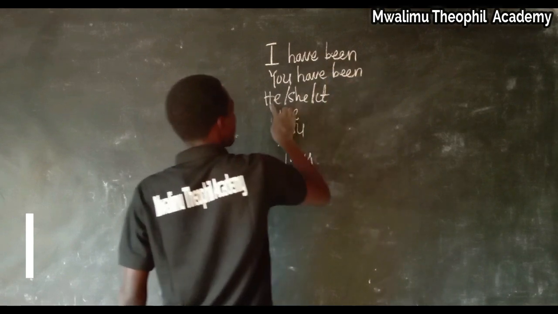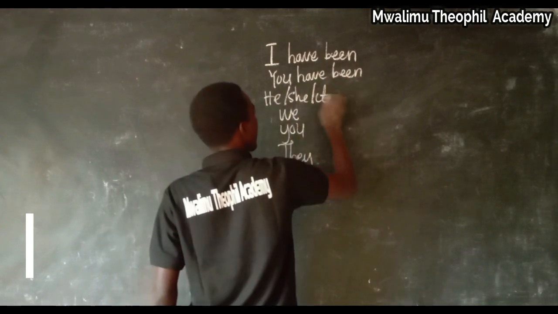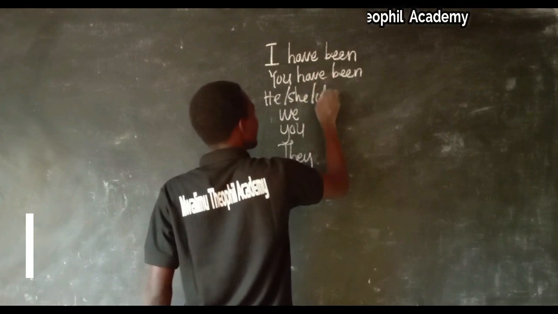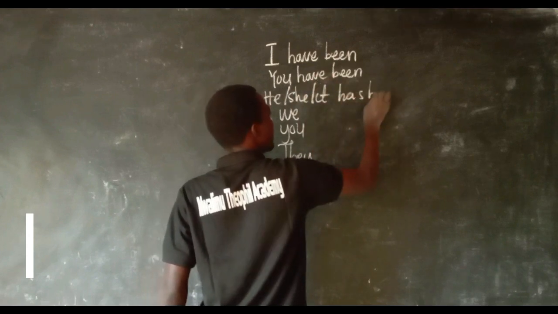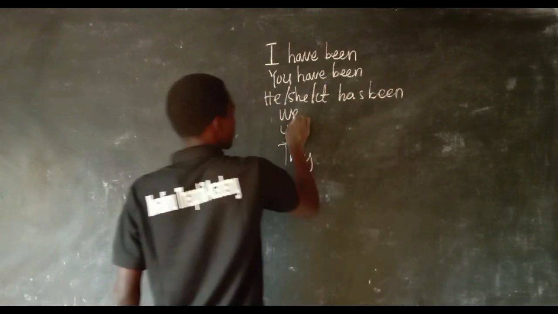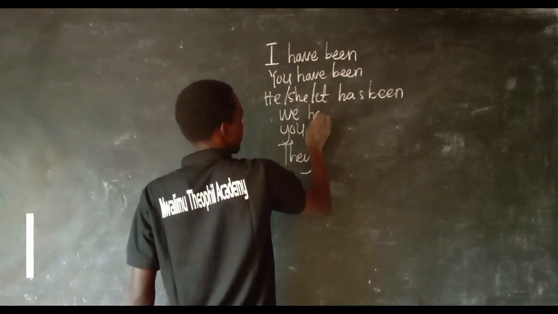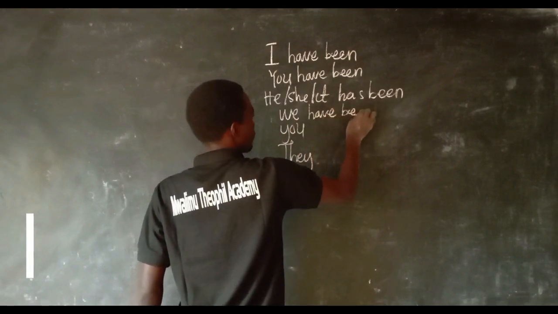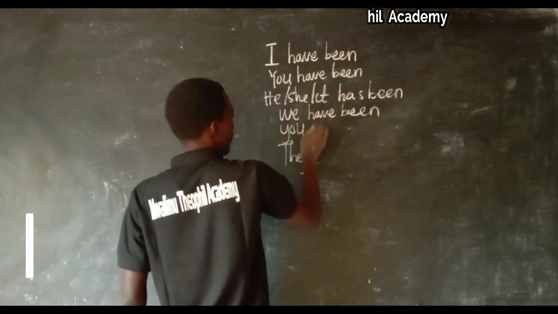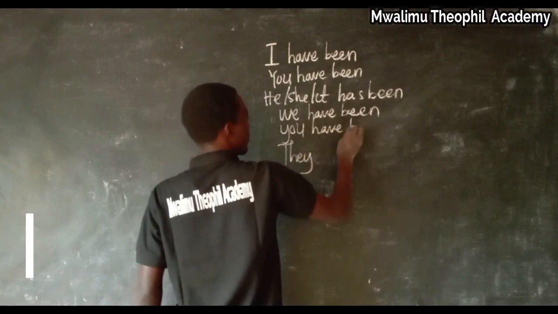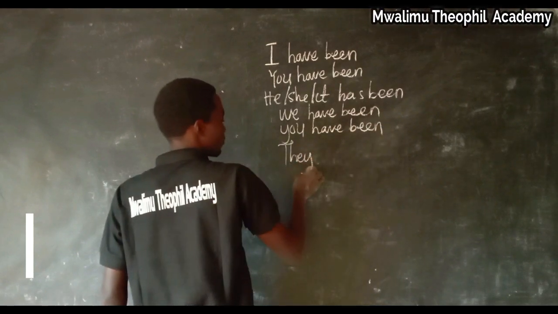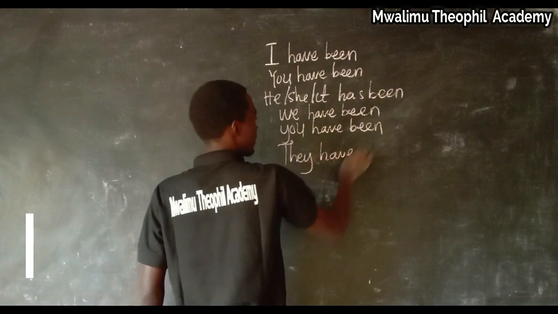For the case of he, she, or it, we say he or she, it has been. For the case of we, we use we have been. For the case of you, we say you have been. For the case of they, we use they have been.